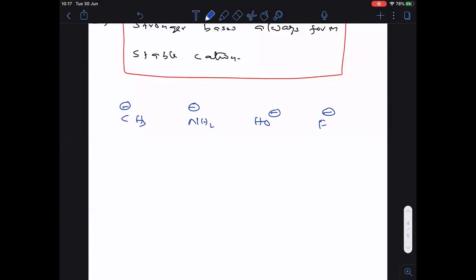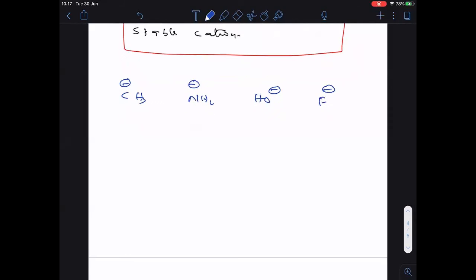Okay, now we are going to see which anion is more stable and which anion is less stable. Meanwhile, do this question, everyone.